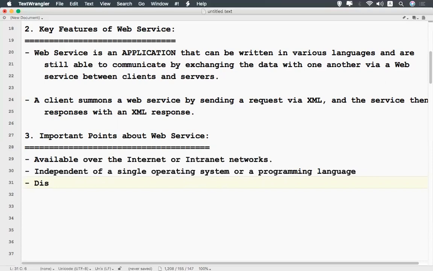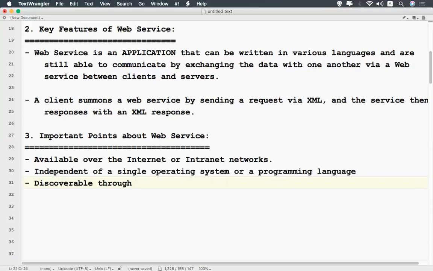So it is discoverable through a simple location method. Means you should mention where it is. By using that location information, you can easily access that web service.